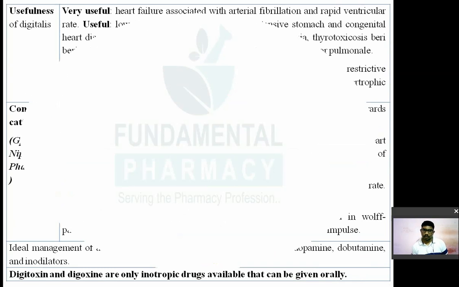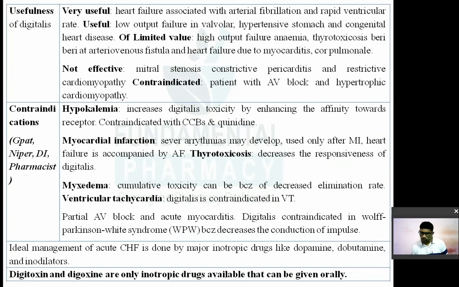What are the usefulness of digitalis? So digitalis is very useful in case of this condition. कौन से? So it is very useful in atrial fibrillation, rapid ventricular rate. Okay? Very useful. Also useful in low output failure in valvular, hypertensive, and congenital heart disease. Digoxin is of very limited use in case of high output failure, anemia, thyrotoxicosis, beriberi, and arteriovenous fistula.